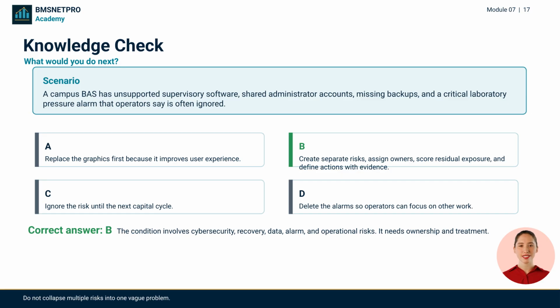The correct answer is B. This scenario contains several different risks. Unsupported software, shared accounts, missing backups, and ignored critical alarms need to be written clearly, scored, owned, treated, and reviewed with evidence of closure.